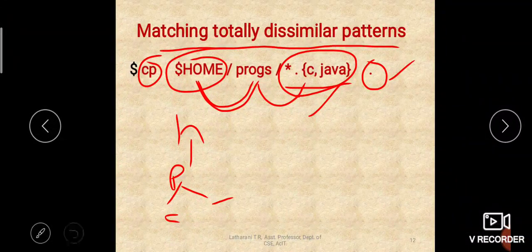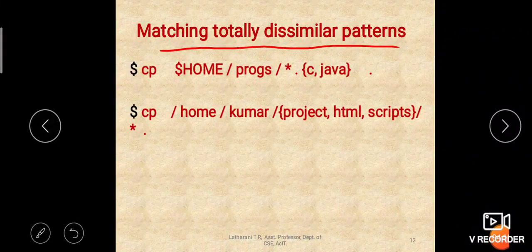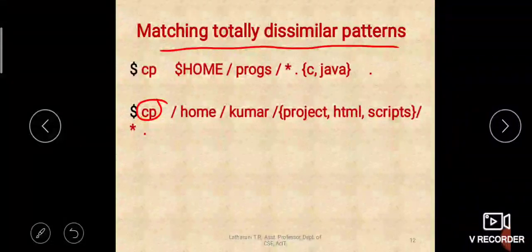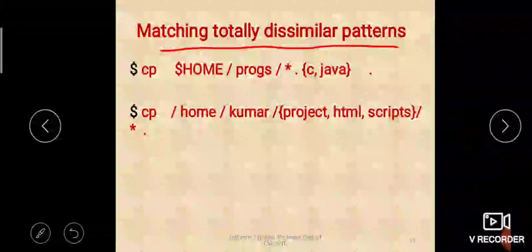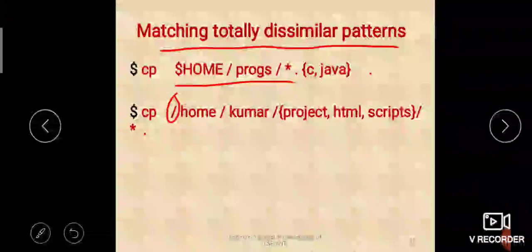Let us see another example. This is another example. It is also performing the copy operation. What is it copying? See, this is a relative path because it is not starting with a slash, right? But here it is starting with a slash, so it is an absolute path.